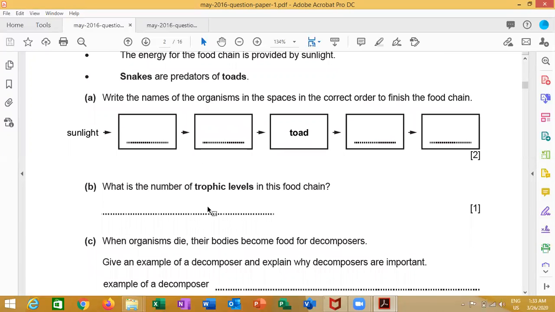Question B, he wants you to write the number of trophic levels. Let's count 1, 2, 3, 4, 5 trophic levels, and please take care, you will never count the sunlight.